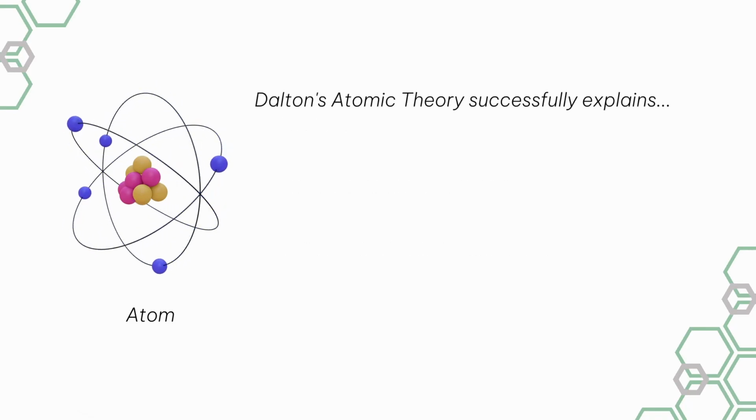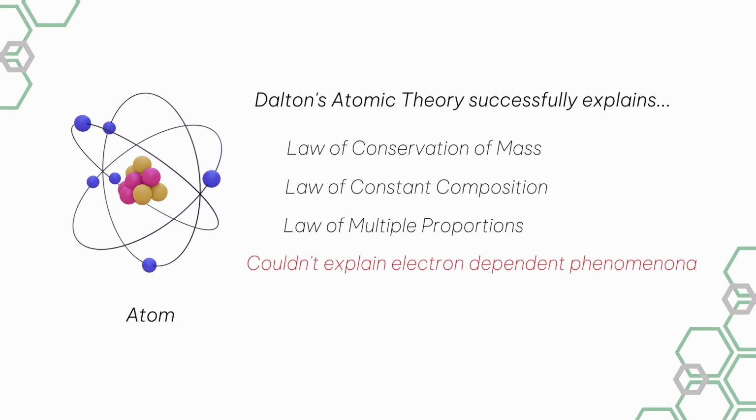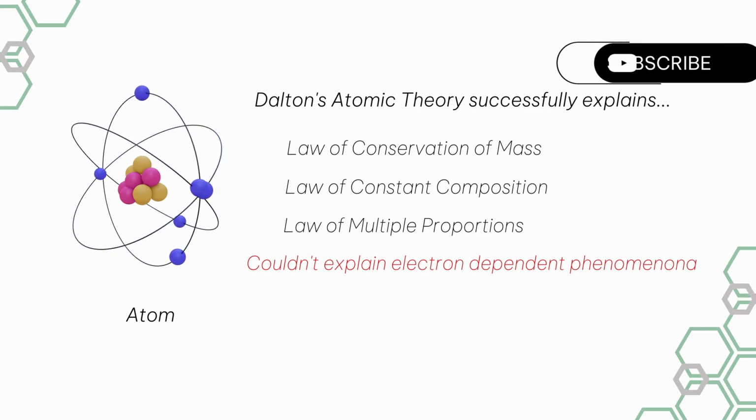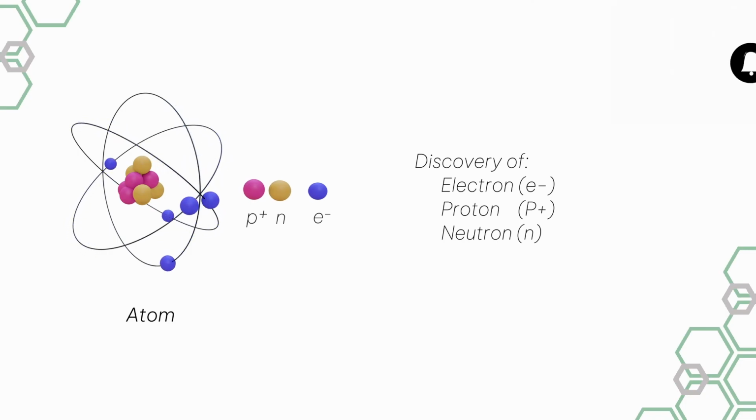This theory can explain the law of conservation of mass, the law of constant composition, and the law of multiple proportions. But it cannot explain the things that depend on particles smaller than the atom, such as electrons, because the electron was not discovered till that time. So next we are going to see how these particles like electron, proton and neutron were discovered.